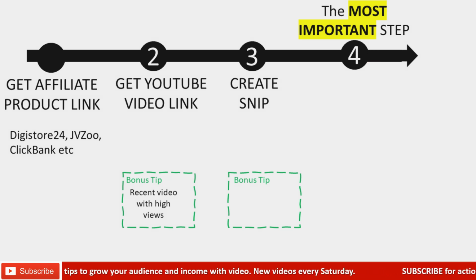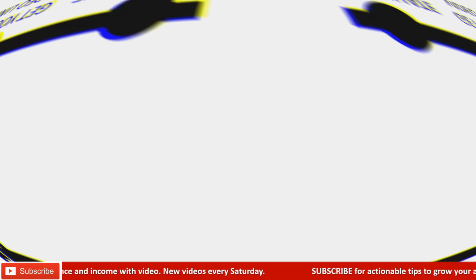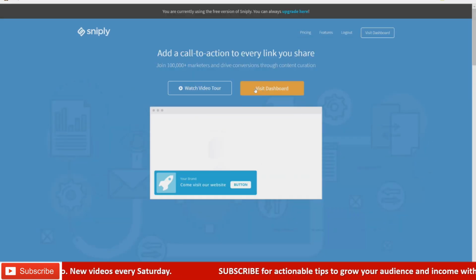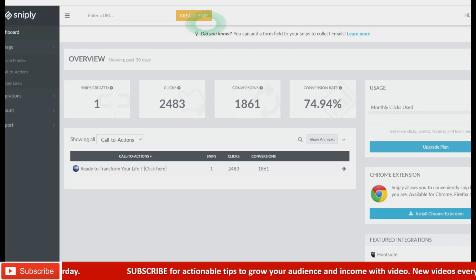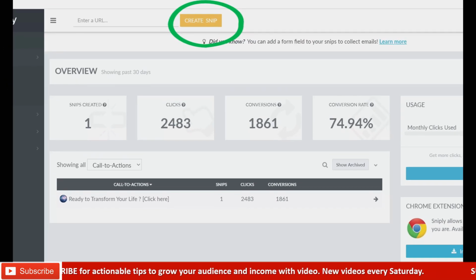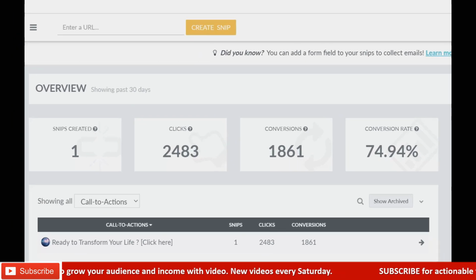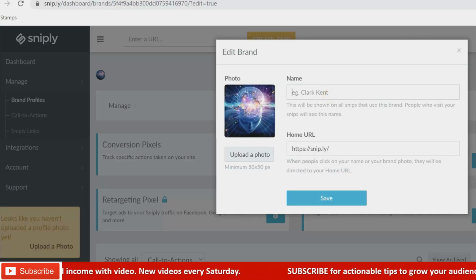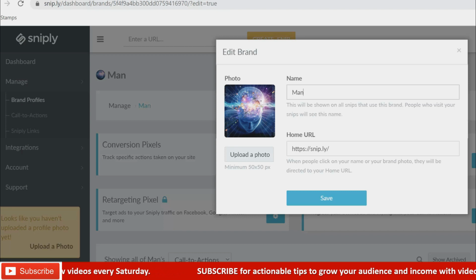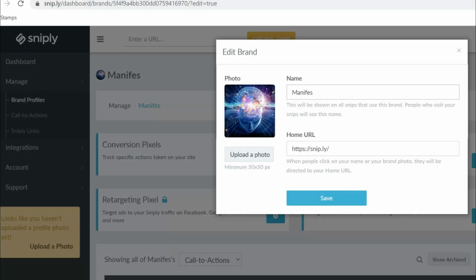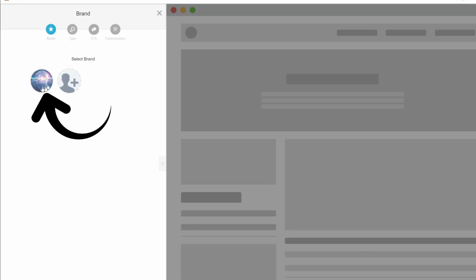You need to create a snip. There is a website called Sniply. Create a free account and then click on Visit Dashboard. Next, click on Create Snip. Upload an image related to your affiliate product and then give a meaningful name. Since I'm promoting a spirituality product, I will enter a related image and a related name. This will show up as your brand. Once you're done with it, it will show up here. Then select button as the type.